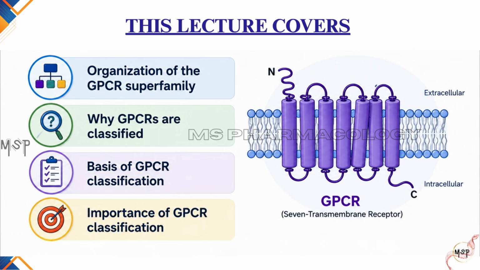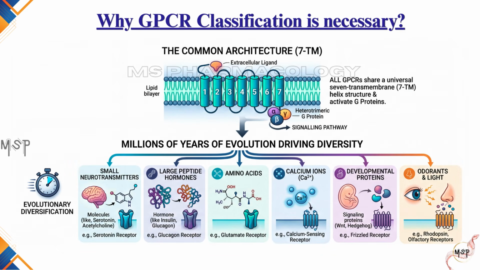Understanding this classification helps us appreciate how receptors with the same basic architecture have evolved to recognize different ligands and regulate a remarkable variety of physiological functions. Before discussing the individual classes, let us first understand why GPCR classification is necessary. Although all GPCRs possess the characteristic seven-transmembrane, or 7-TM, architecture and transmit signals by activating intracellular G proteins, they are not identical. Over millions of years of evolution, GPCRs have diversified considerably.